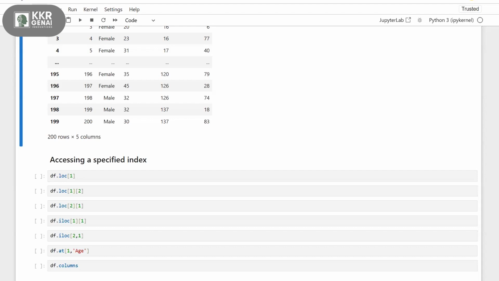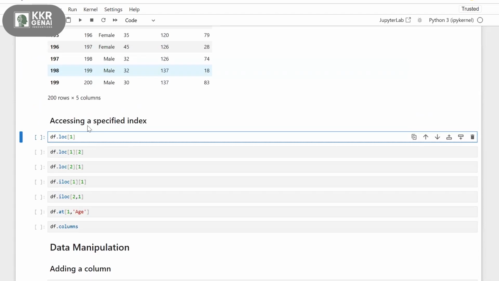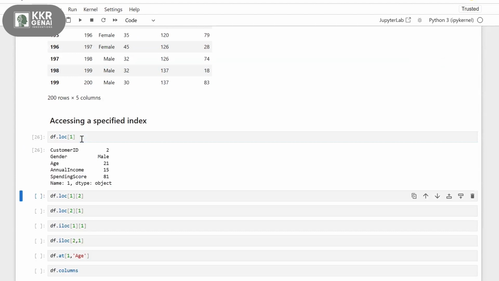Here we have two different functions, dot loc and dot iloc, to access elements with a specific index. Let's observe the differences between these. First, if I want to access a row by label, then I'll use this loc function. First, let's see what's the output of this dot loc of 1.